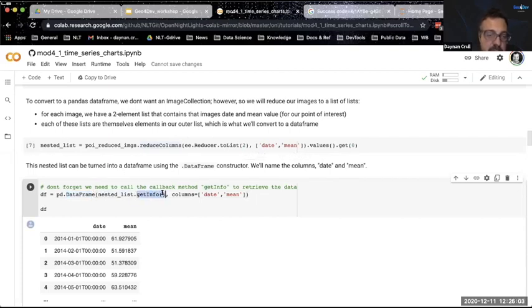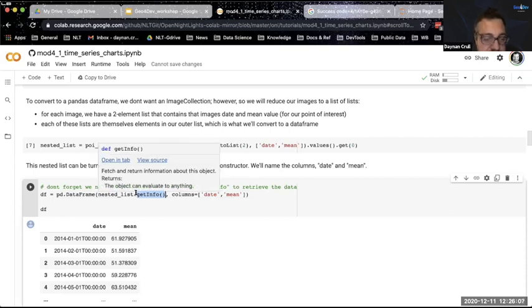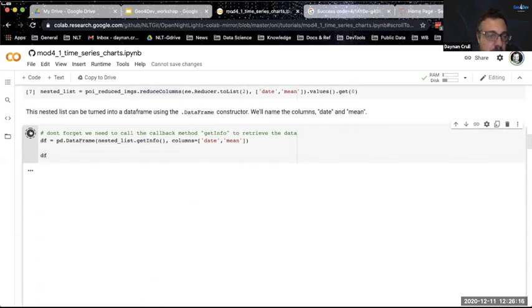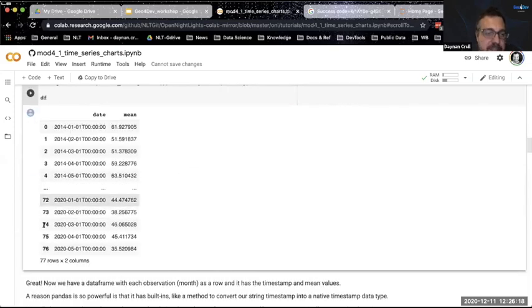I have to do this callback so that I can actually get pulled. What I'm doing is pulling this information from the server. I'm turning it into a table, and I'm going to name these columns date and mean. And so you see here printed out below, we have a table. This makes sense to me. I have a column that is the dates, and I have a column that are the mean values for a point of interest. This is a time series.